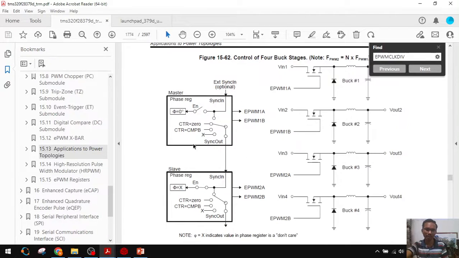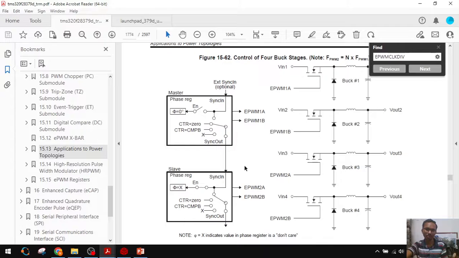we have to make one ePWM module a master and other ePWM modules slaves. For the master time-base counter we have to lock other time-base counters. For example, ePWM 1 as a master, at counter equal to 0, we have to lock the next time-base counter also.